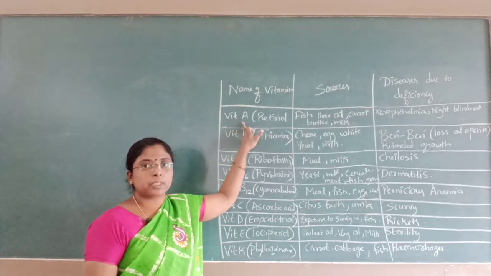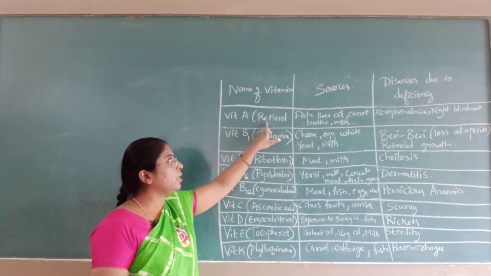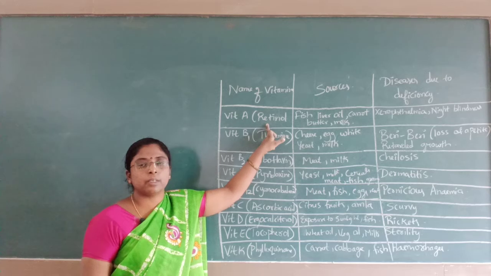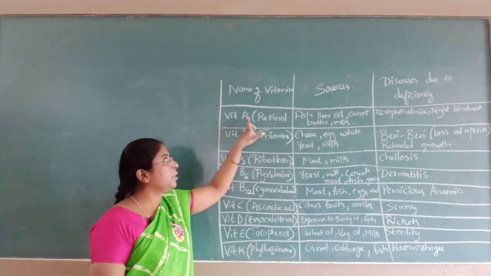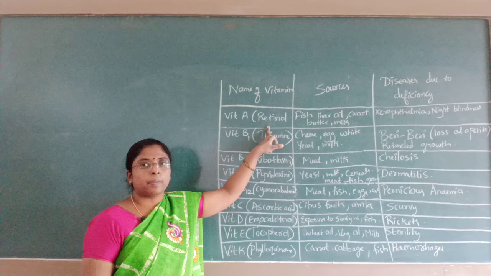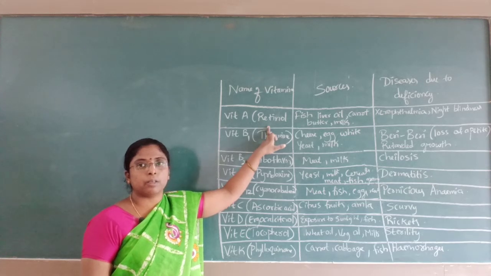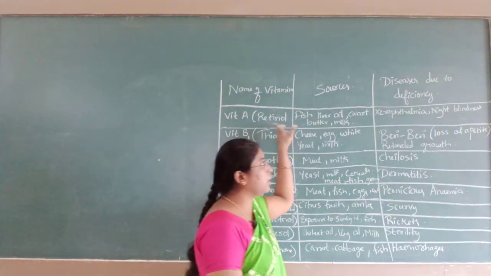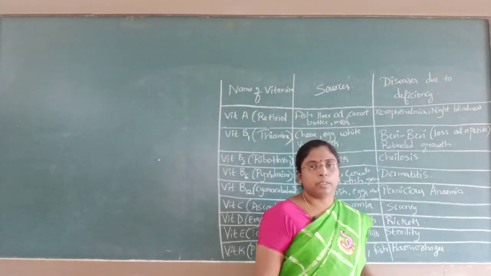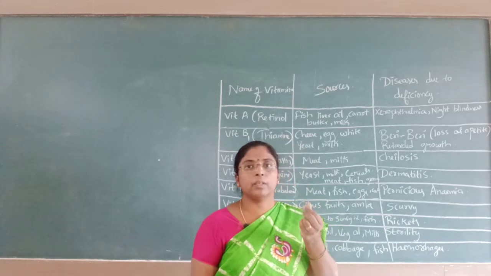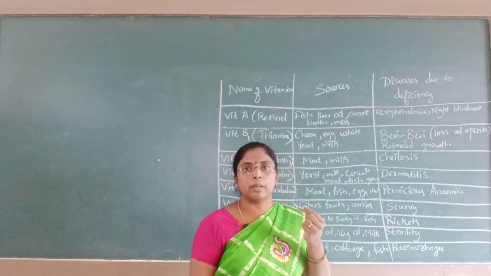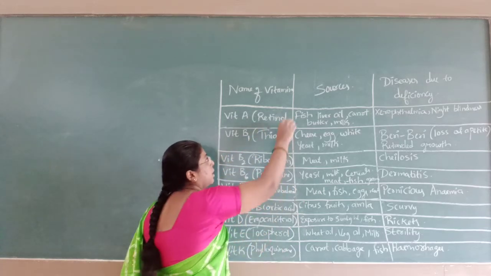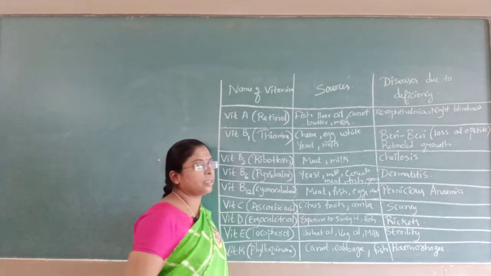Name of the vitamin, first is vitamin A. It is also known as retinol. In the competitive exam, they ask what is another name for vitamin A. Vitamin A, another name is retinol. The word itself indicates retinol because the deficiency of vitamin A causes xerophthalmia. Xerophthalmia is nothing but the hardening of the retina. Retina becomes hard. Hence the word retinol means it is related to the eyes.